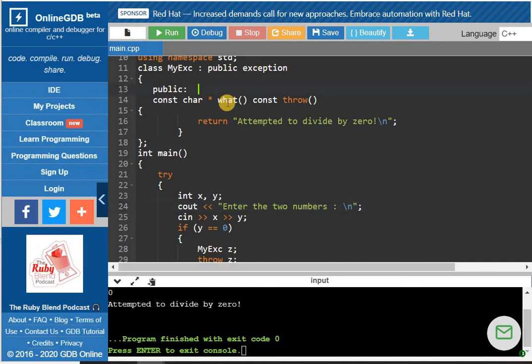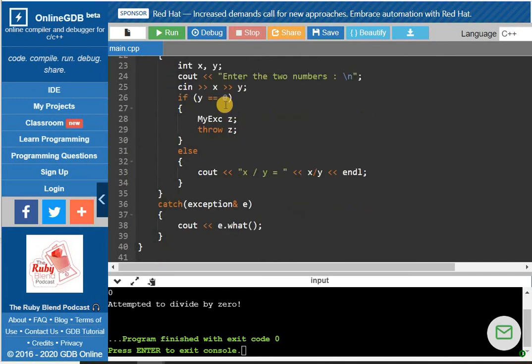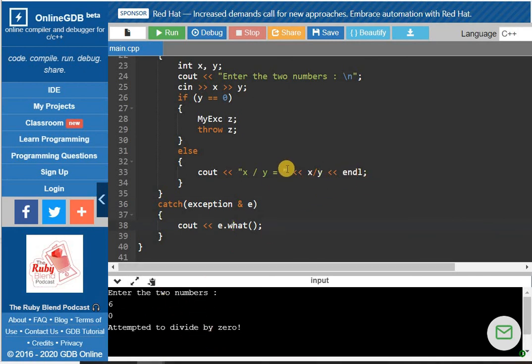So it returns the constant character pointer. This is the what function always. This is a part of the exception base class. So on the creation of this object, it is throwing the exception for this object as well, and if it is not equal to 0, then the normal flow will be followed. So when it encounters that there is an exception, the denominator is equal to 0, it will get onto this catch block. In this block we have created one base class object, and we have passed that object as a reference. So it is calling e dot what. This function is simply displaying this message, and the rest of the work is done by this particular if statement.